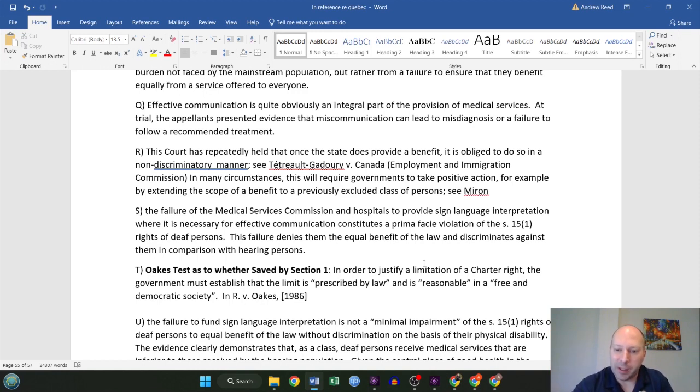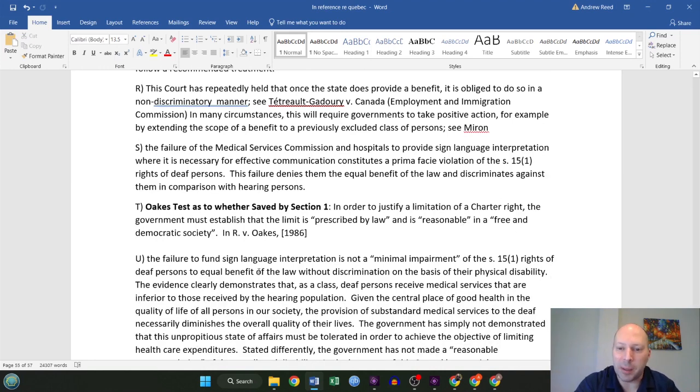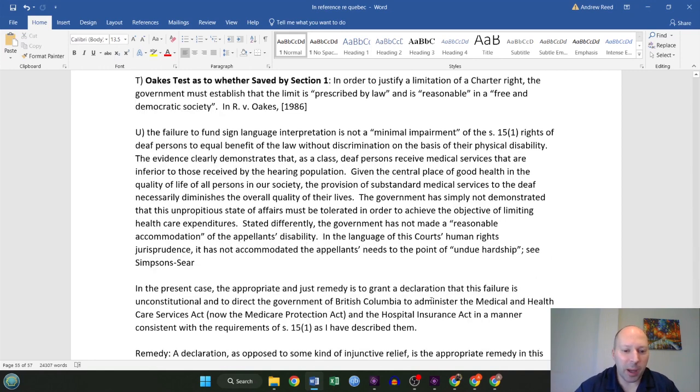But when you violate a constitutional right or charter right here, then you go on to see whether that right is saved by Section 1, which is, in order to justify a limitation of a charter right, the government must establish the limit is prescribed by law and is reasonable in a free and democratic society. So this comes from the Oakes case and is known as the Oakes test. A lot more on that later. So I've copied the analysis here just because it's always good to have one more Oakes test in the mix.